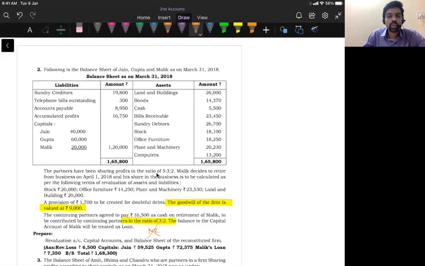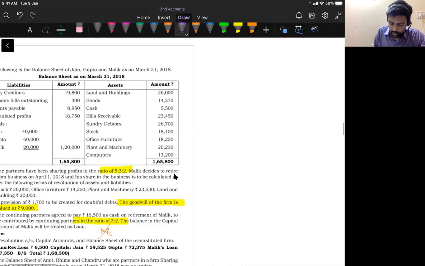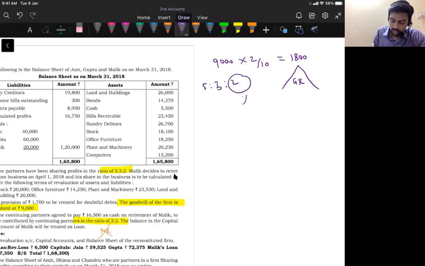So the old ratio is 5:3:2. Here Malik, the third partner, is taking the retirement. So total goodwill is 9,000 rupees, right? Find out Malik's share of goodwill. So 9,000 into 2/10 is 1,800 rupees. So distribute this in the gain ratio. Out of 5:3:2, this 2 is taking retirement.